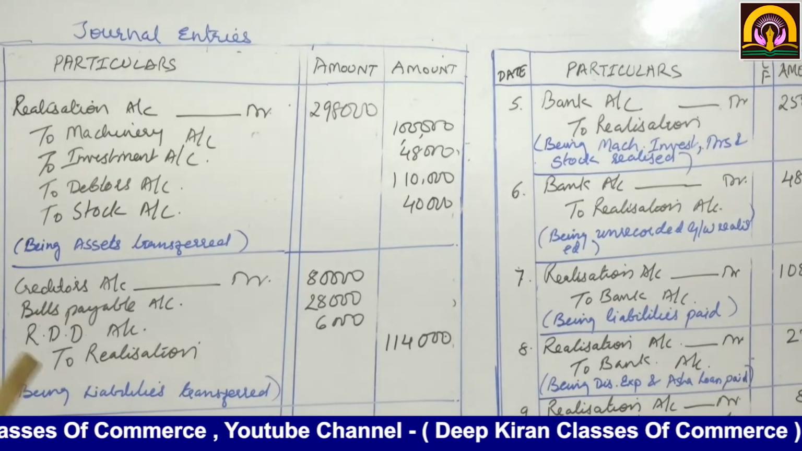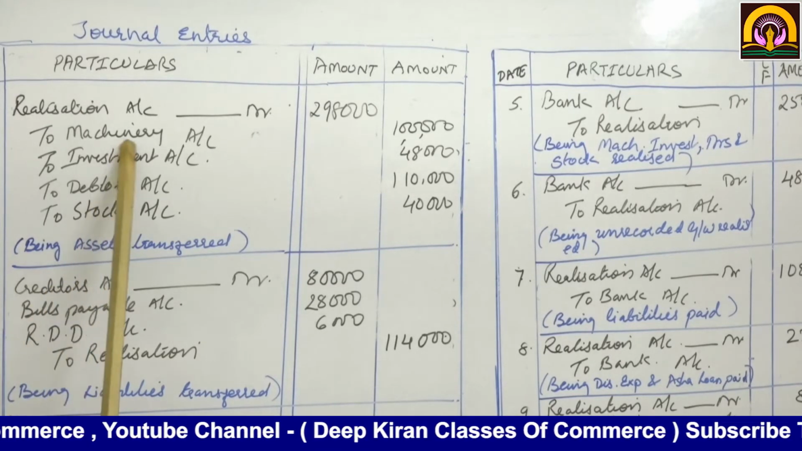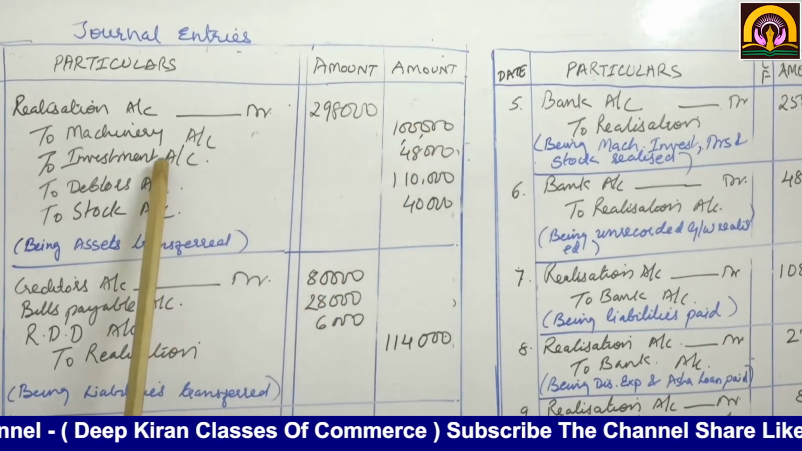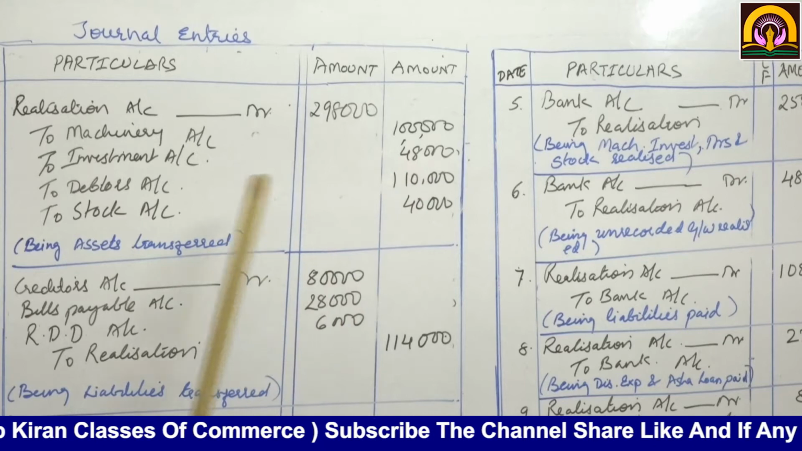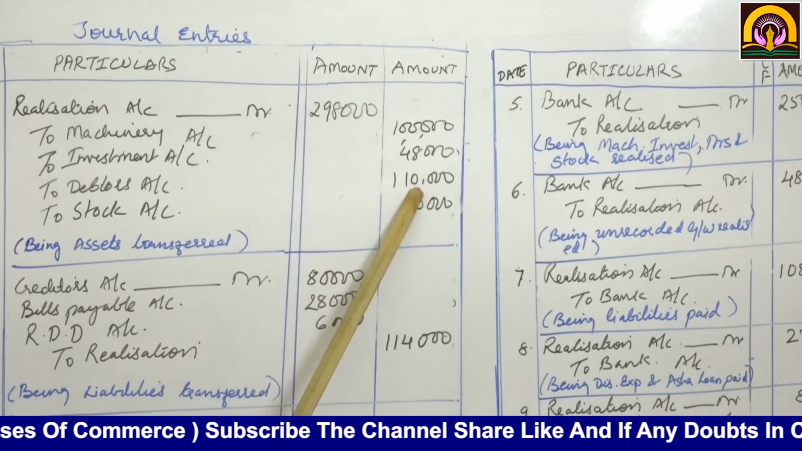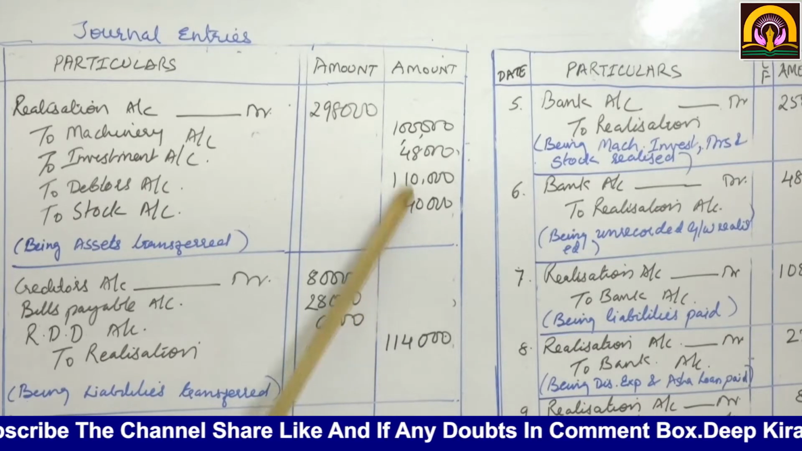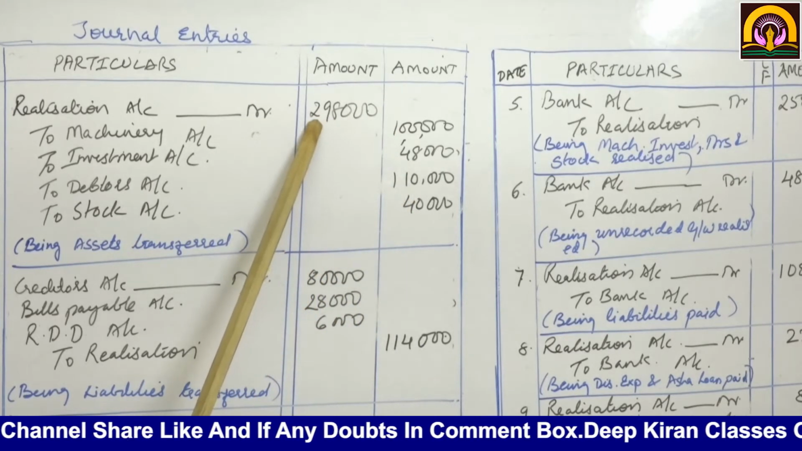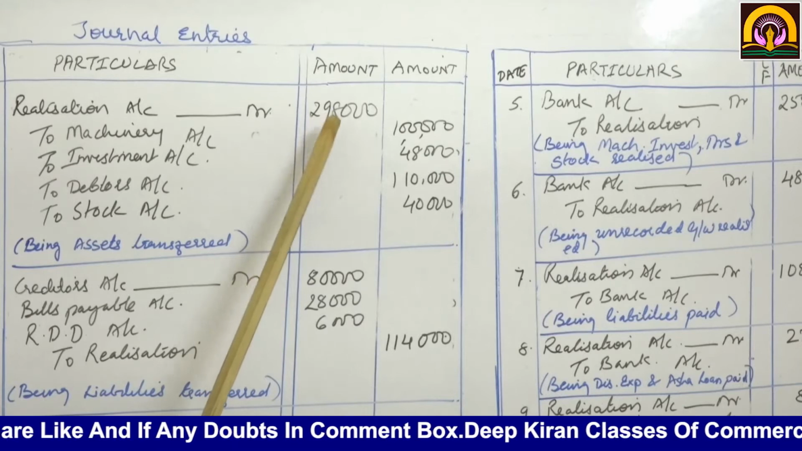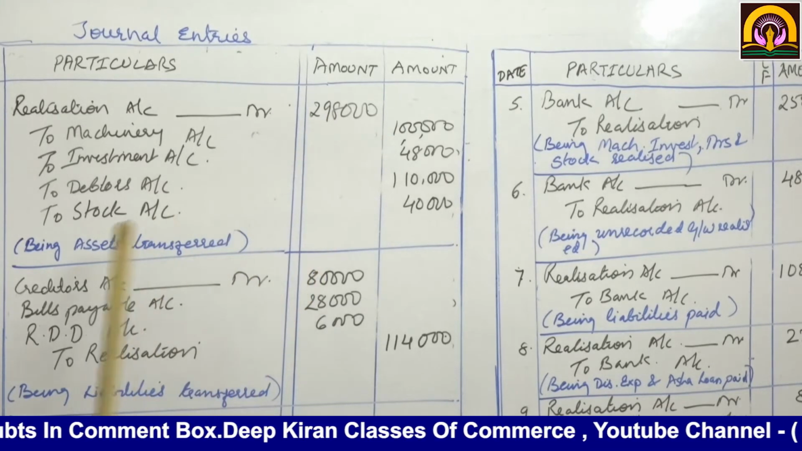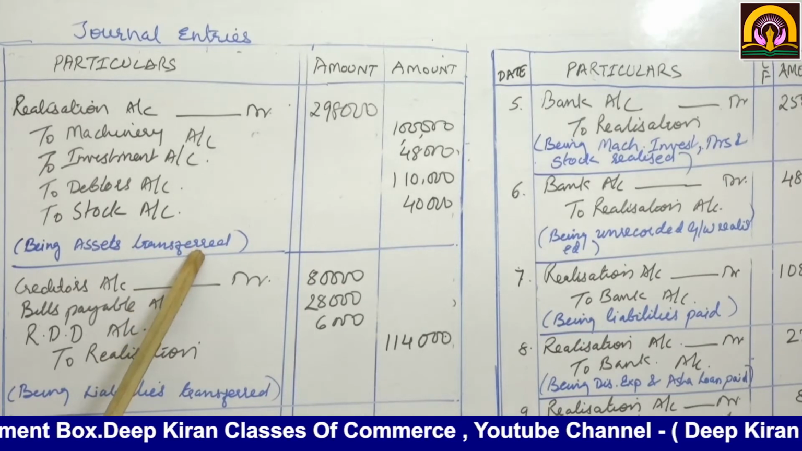Realization account debit to machinery account, how much? 1 lakh, at its book value. To investment 48,000, to debtors 1,10,000, to stock 40,000. Totaled up, this will come to 2,98,000. So realization account debit 2,98,000, being assets transferred.